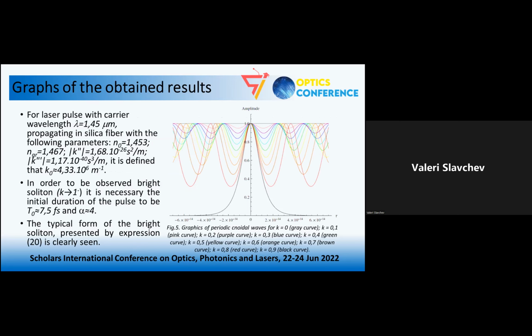So here you can see a graphics of periodic cnoidal waves for different values of the parameter K. We consider an optical pulse with a carrier wavelength of 1.45 microns propagating in a silica single mode fiber with these parameters here. When the modulus of ellipticity is equal to 1, the solution is reduced to a bright soliton. You can see this typical form of the bright soliton. This pulse has 7.5 femtosecond duration, and it has 4 oscillations under the pulse envelope.